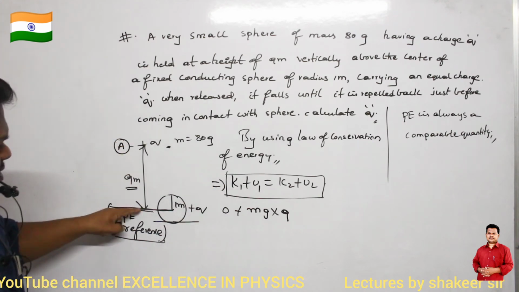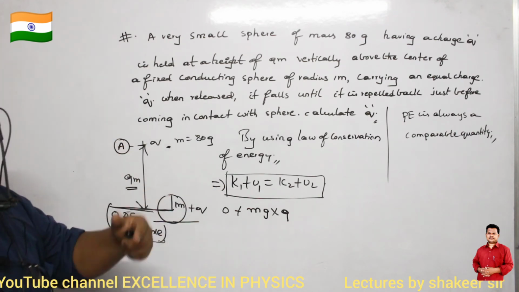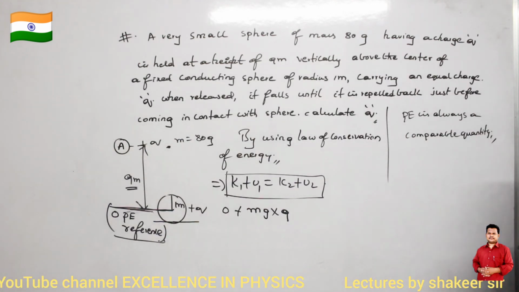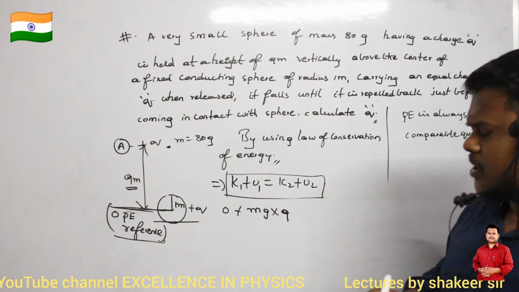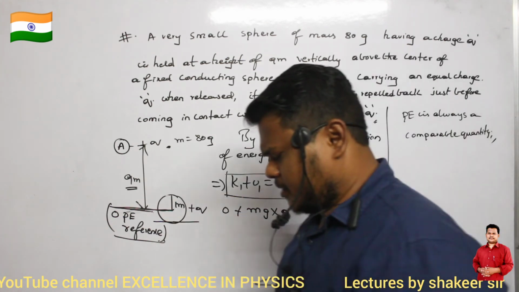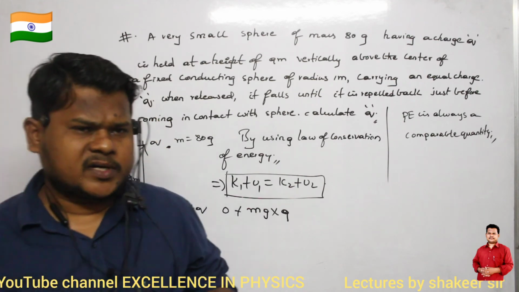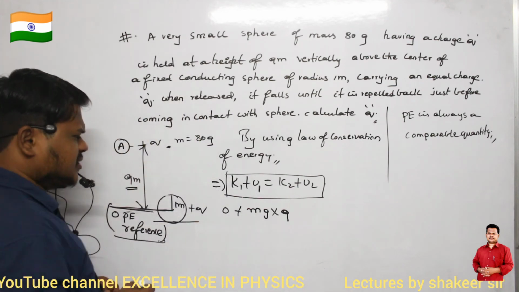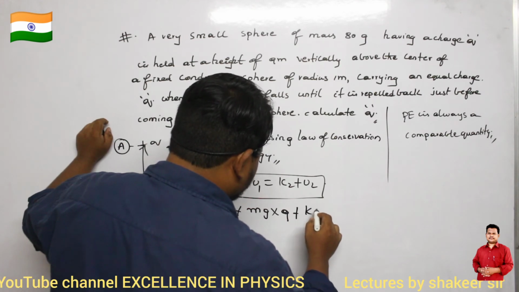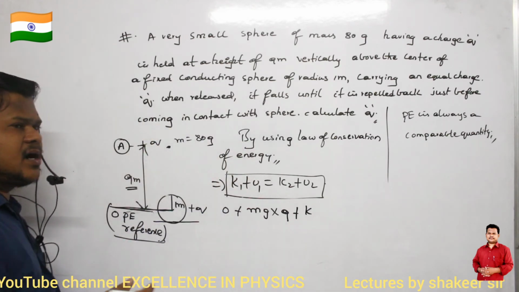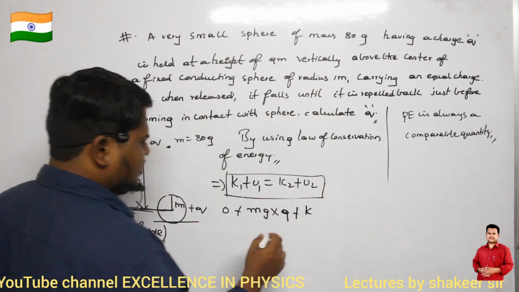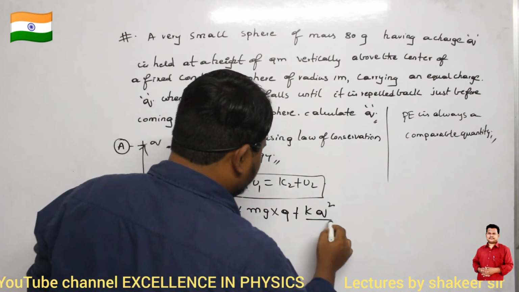Now, between these two charged bodies, there is one more potential energy, no? What is that one more potential energy? When two charges are separated by a distance of r, electrostatic potential energy is also present, no? And what is the formula for electrostatic potential energy? The formula is K Q1 Q2 divided by r. Here Q1 and Q2 are both Q only. So K Q square divided by r.